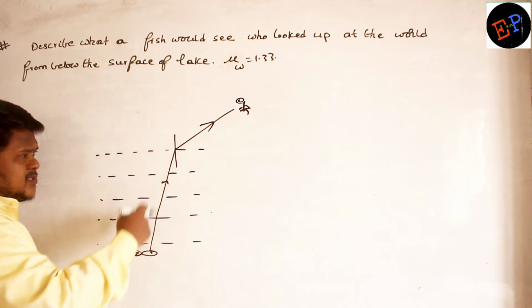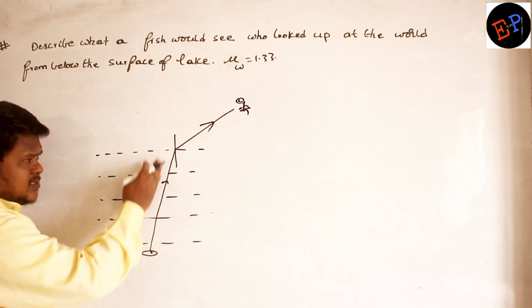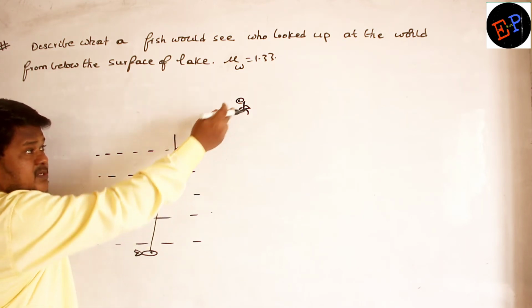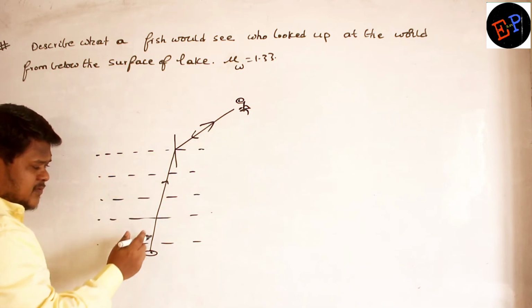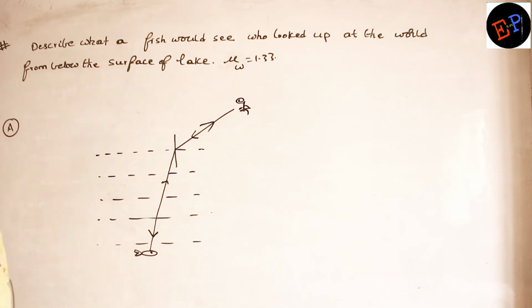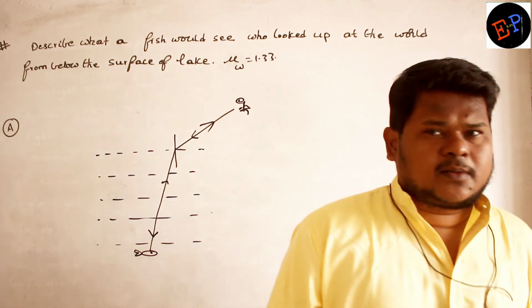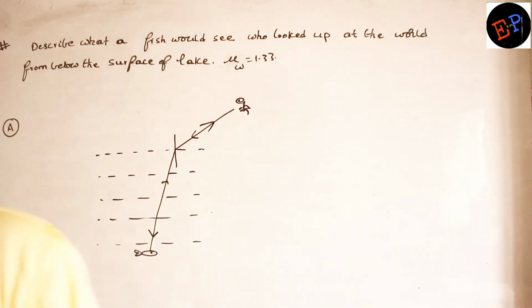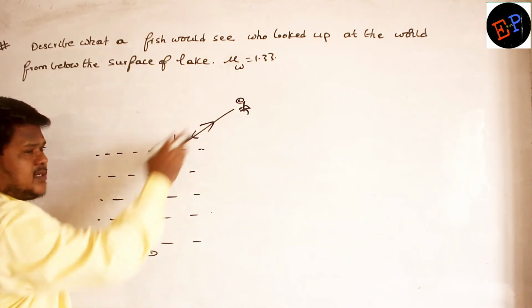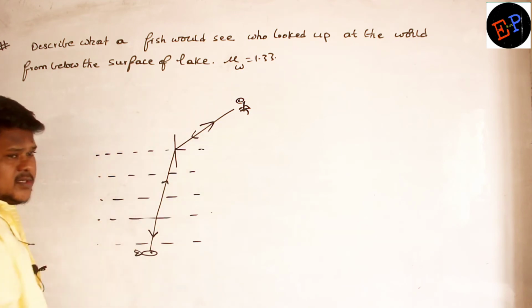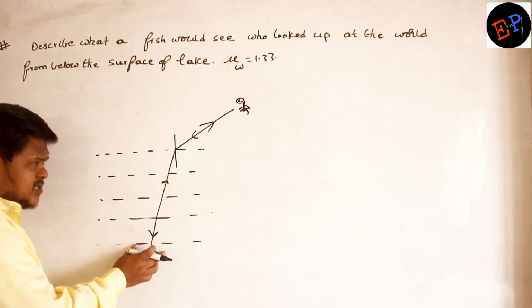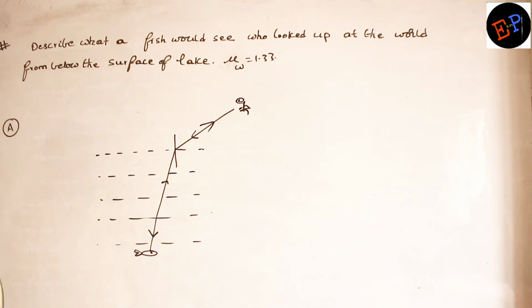That is what happens, because we always have the principle of reversibility. When light enters like this, the light from the person also enters the eyes of the fish. What is that principle called? Principle of reversibility. We already studied it in the last class. If light follows this ray in this direction, it is satisfied in the opposite direction also. So therefore the fish can see this person.